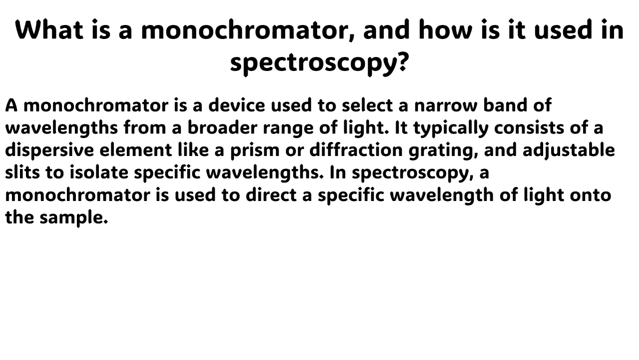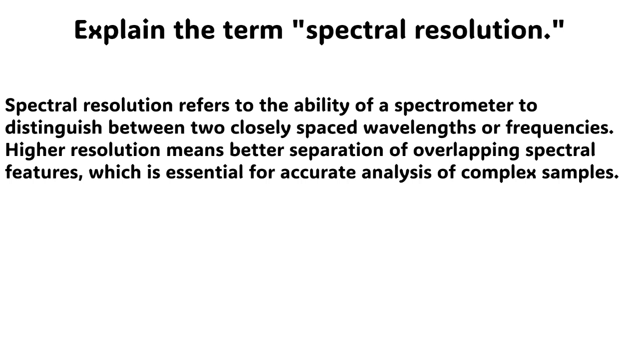The next question is, what is a monochromator and how is it used in spectroscopy? The answer to this question is very simple. A monochromator is a device used to select a narrow band of wavelengths from a broader range of light. It typically consists of a dispersive element like a prism or diffraction grating and adjustable slits to isolate specific wavelengths. In spectroscopy, a monochromator is used to direct a specific wavelength of light onto the sample.